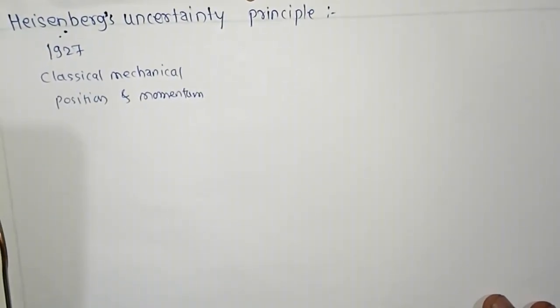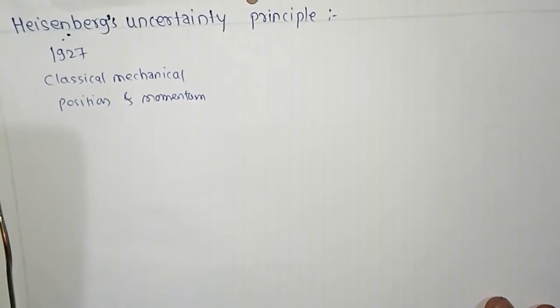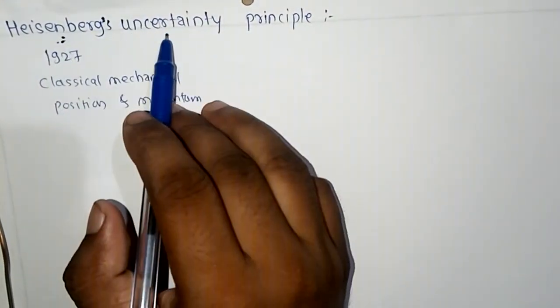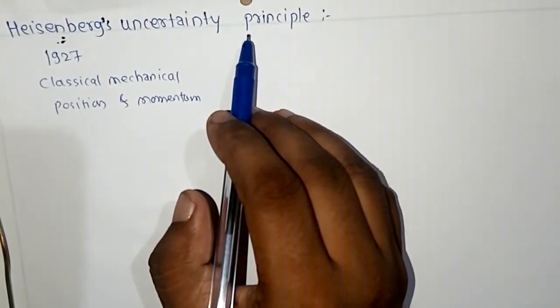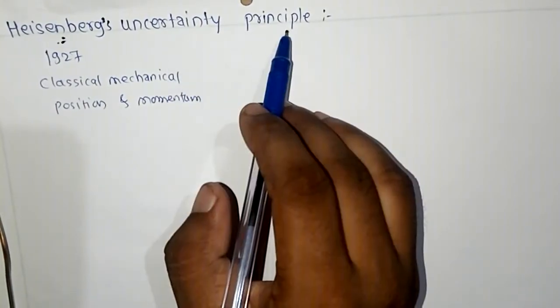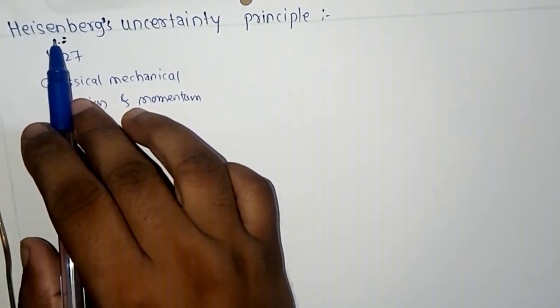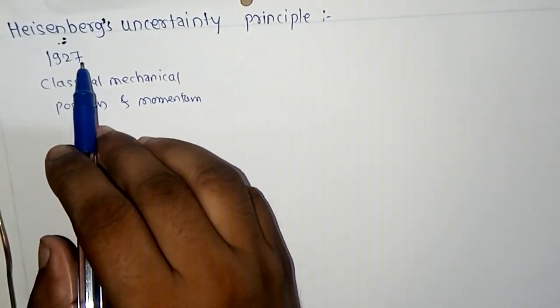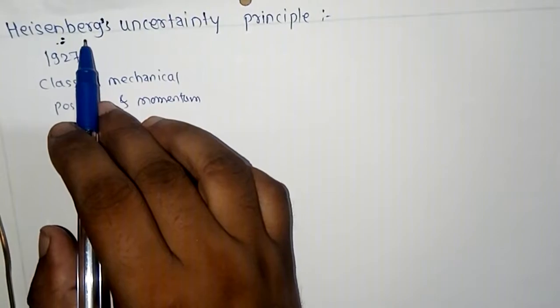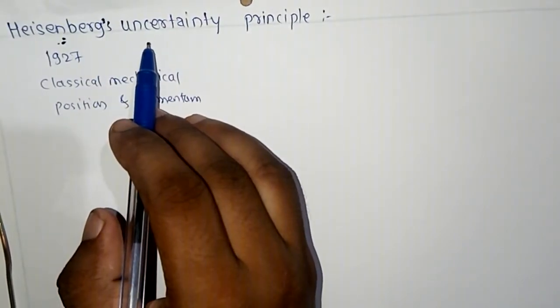Hello friends, right now I am going to teach you a well-known principle, that is Heisenberg's uncertainty principle. You can also call this the uncertainty principle. Scientist Heisenberg gave this principle in the year 1927, hence it is called Heisenberg's uncertainty principle.